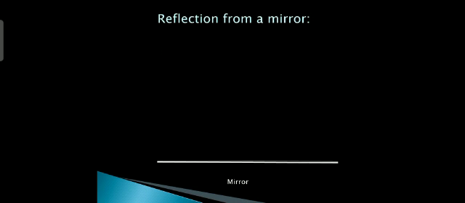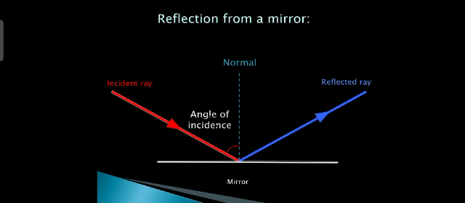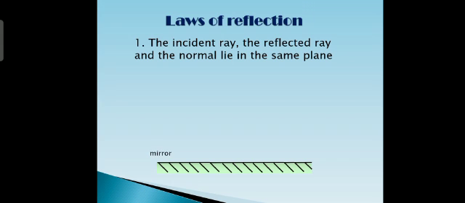Now coming to the reflection of light. Reflection is sending back of light in the same direction after striking the surface. See, the incident ray strikes the surface and is reflected back in the same direction. Incident ray makes an angle of incidence with the normal and the reflected ray makes an angle of reflection with the normal.